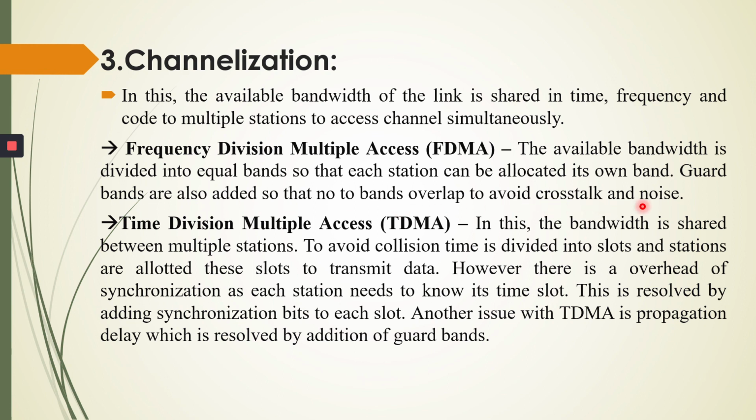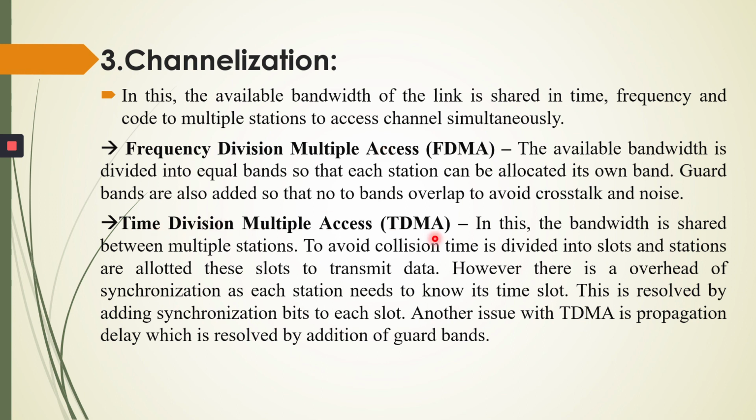So here we have divided our bandwidth into equal parts, and each station is allowed its own band. Simultaneously they can send the data, so there is no possibility of noise or collision. So this is frequency division multiple access. Next is time division multiple access.